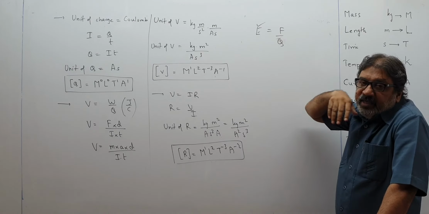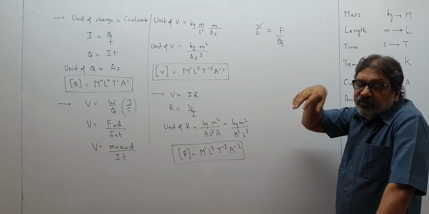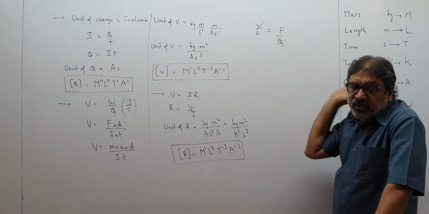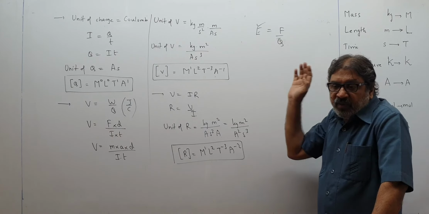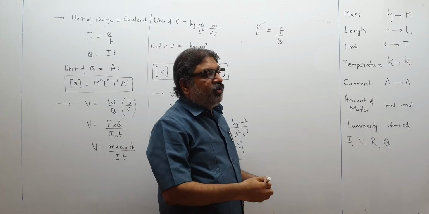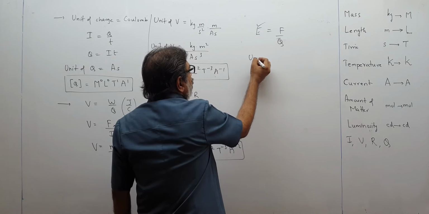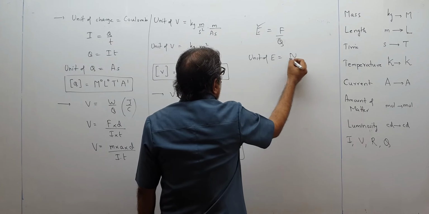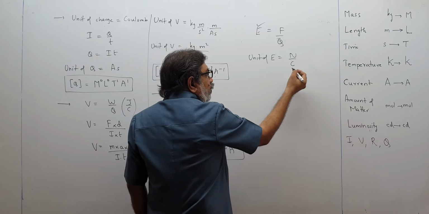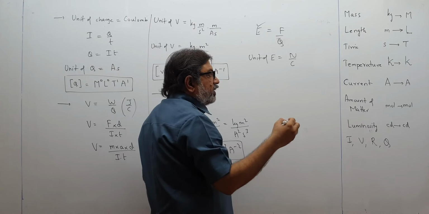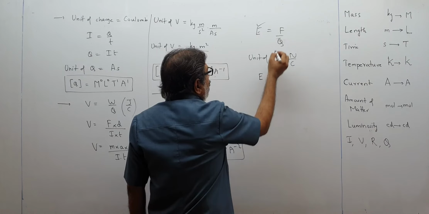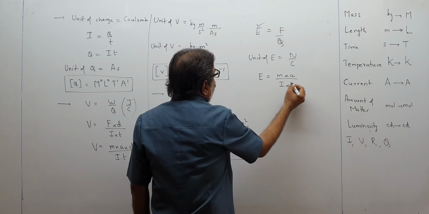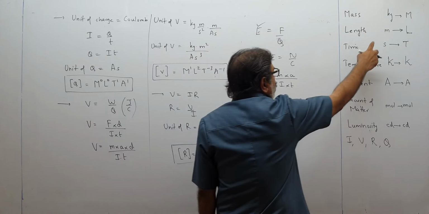Now if in an exam or test I ask you to find the unit of electric field, if electric field is given by the formula force per unit charge, so you know the formula E equal to F upon Q. So you will write unit of E, force means Newton upon Coulomb. Now Newton, you know, is mass into acceleration, and Q means I into T, because Newton and Coulomb are not seen over here.